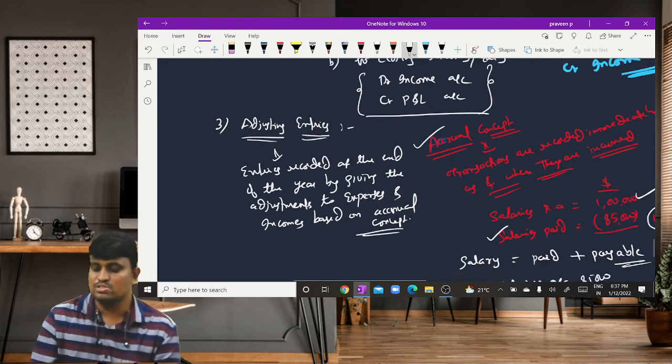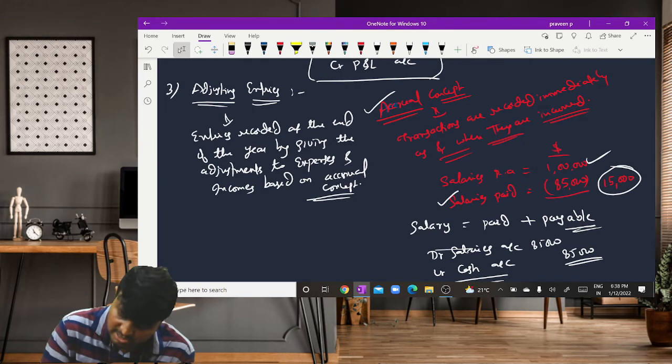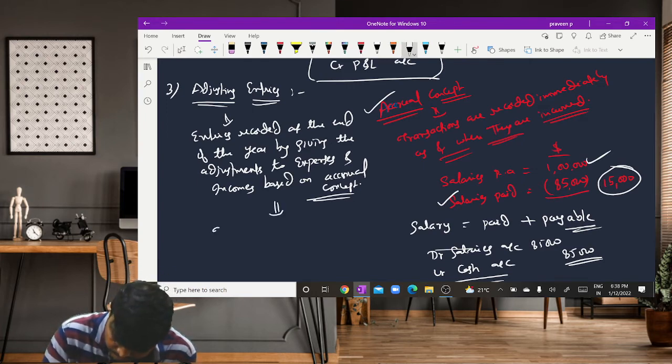Accrual concept. Based on which concept? Accrual concept. So as per the accrual concept, we need to give the adjustment for 4 items.